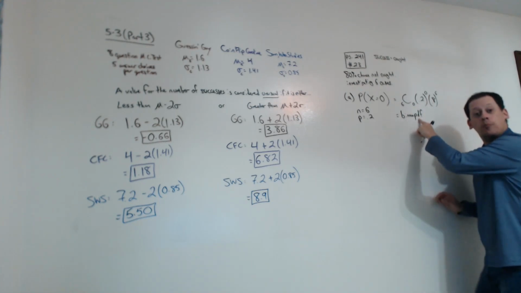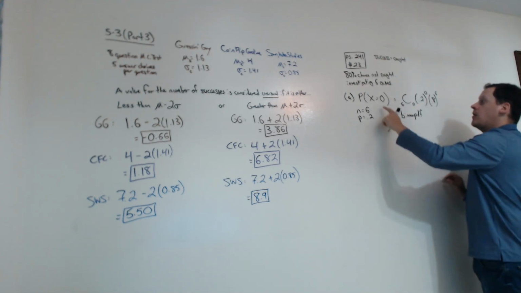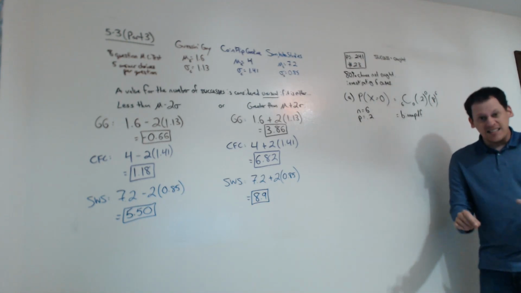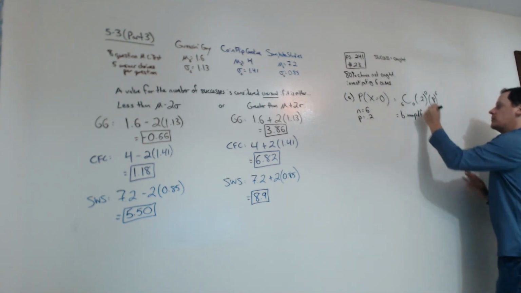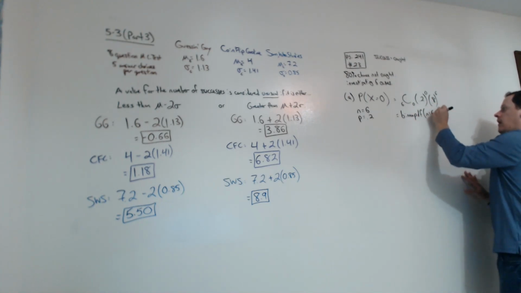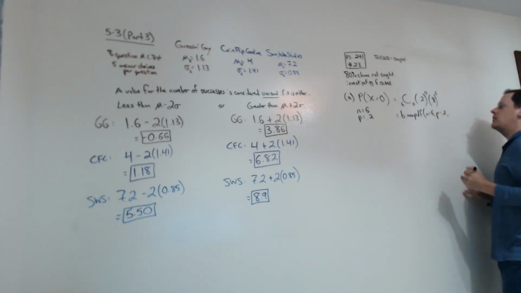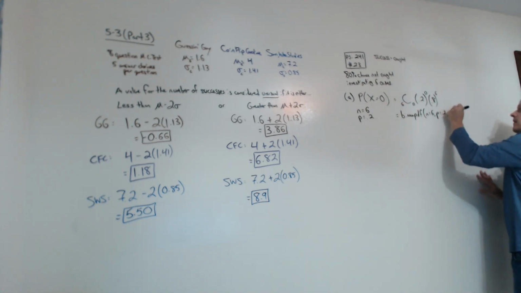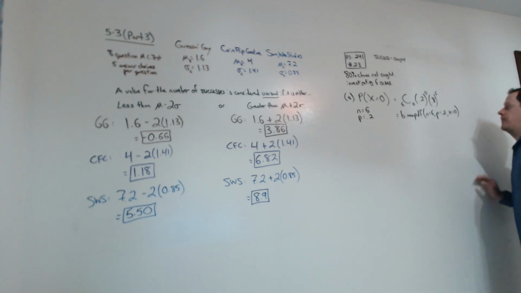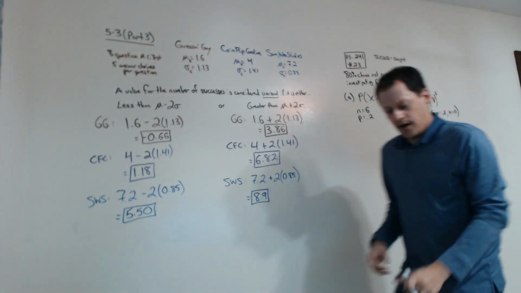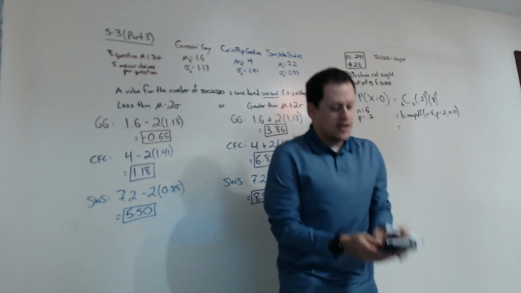This is a binomial PDF problem because we want to know that the number of successes is exactly 0. That's a PDF problem, where n is 6, p is 0.2, and the number of successes we're interested in is 0. Okay, so all we need to do is use our calculator and type that in.